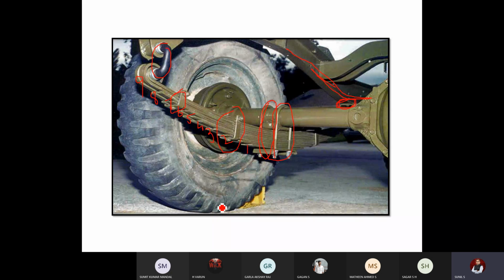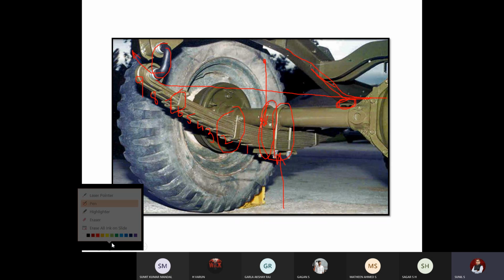When this wheel passes through a bump or a hump, this moves up, so the load will be applied in this direction. When the load increases, what happens? If I take this as the center point, this will be the radius. The radius decreases and the spring gets flattened. When the spring gets flattened, its length increases. To accommodate the length, the shackle moves back in this direction. Extra length will be accommodated. Once the wheel becomes normal, slowly it comes back to its position. So with this sketch, you can clearly understand the different parts as well as the working principle.